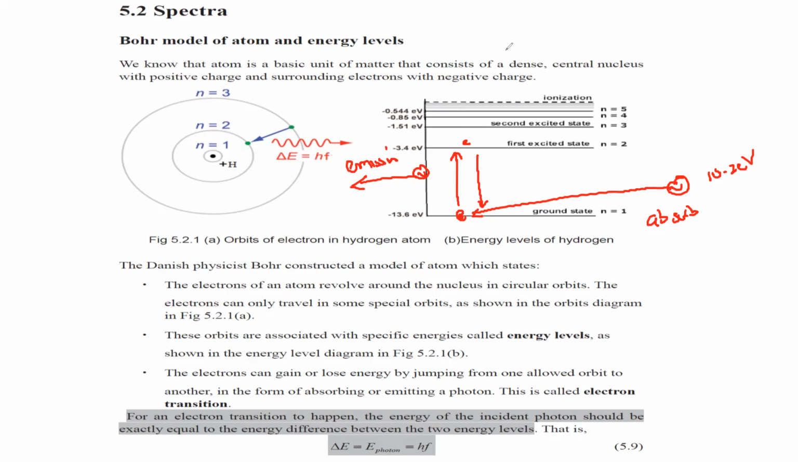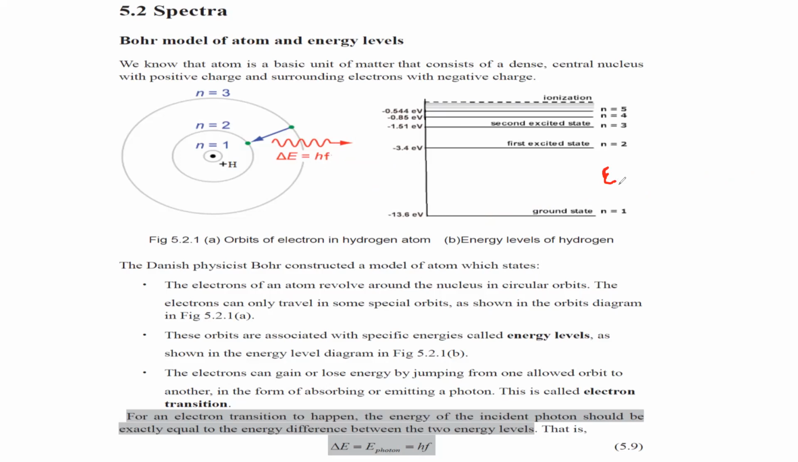And to calculate the energy released by the photon or energy absorbed, we calculate the difference of the two shells. So E2 minus E1 is equal to hf, because E equals hf is the formula, or E equals hc over lambda is the formula which we use to calculate the energy of the photon. So when an electron jumps from a lower level to a higher level, it absorbs energy, and after some time it returns and releases that photon back.